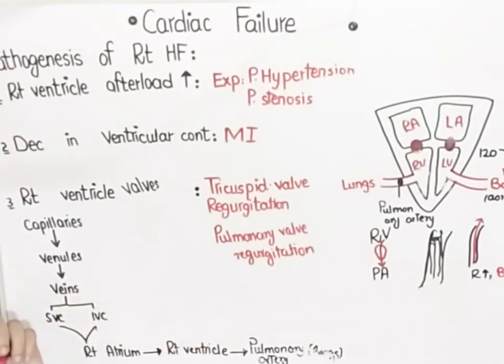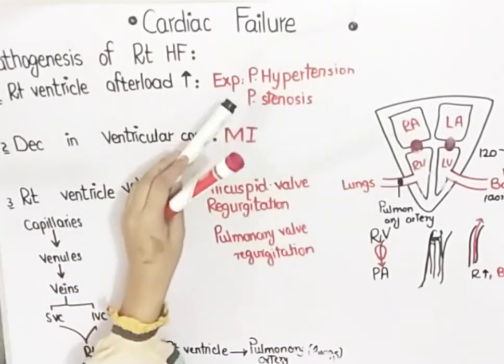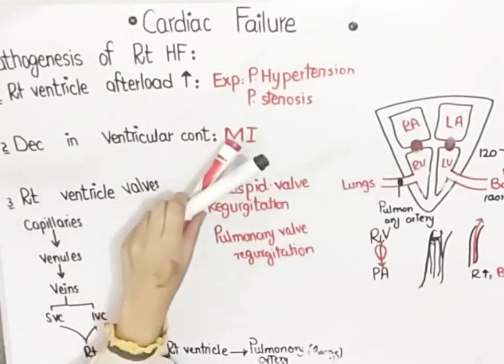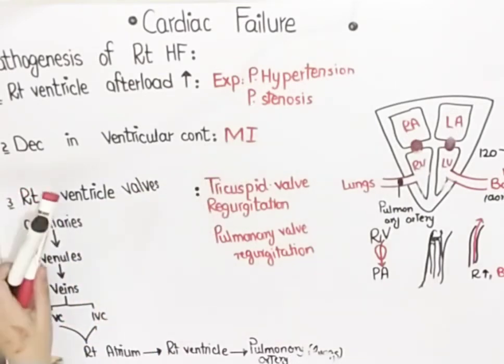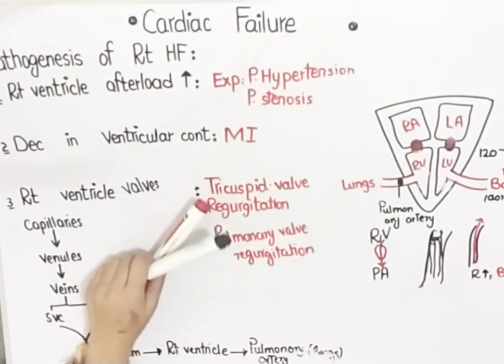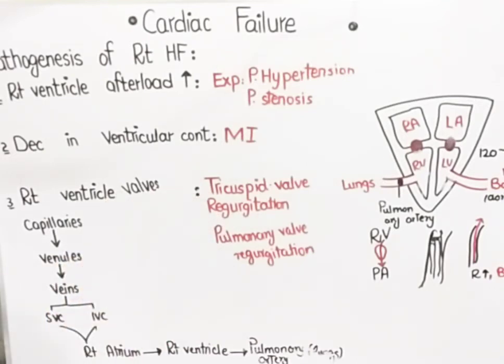So what are some of the causes of cardiac failure? It can be that the afterload is increased, like in the case of pulmonary hypertension and pulmonary artery stenosis. The ventricular contraction is decreased, like in the case of myocardial infarction, or any disease which is affecting the valves of the right side of the heart, which is tricuspid valve regurgitation and pulmonary valve regurgitation.